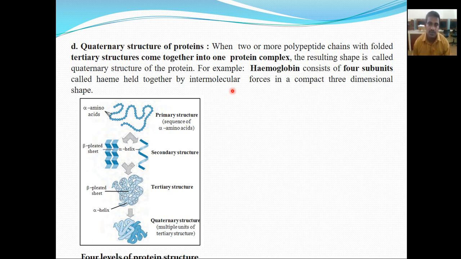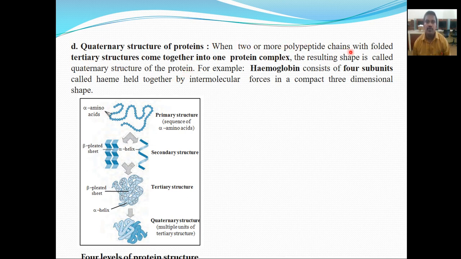What is the quaternary structure of protein? When two or more polypeptide chains with folded tertiary structure come together into one protein complex, the resulting shape is called the quaternary structure of protein.